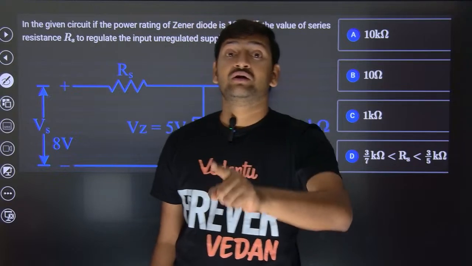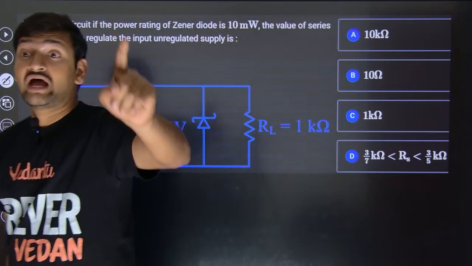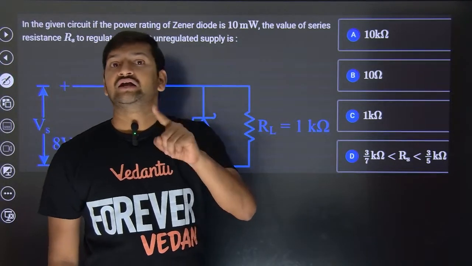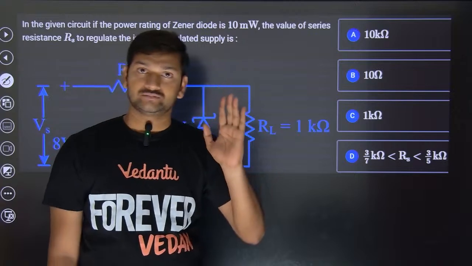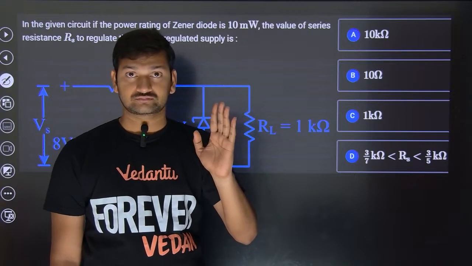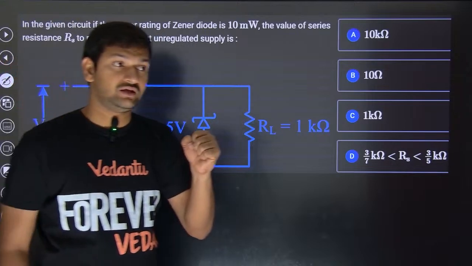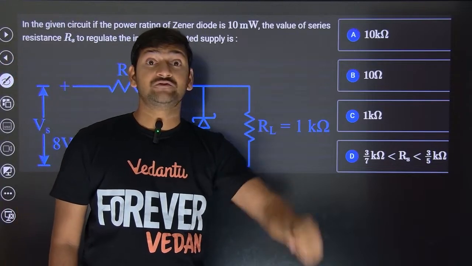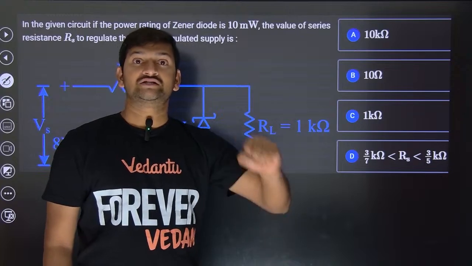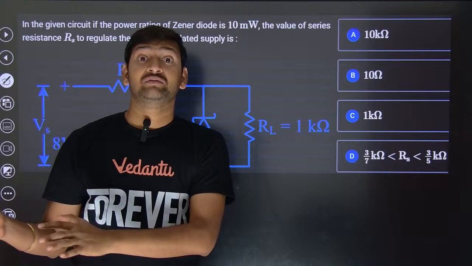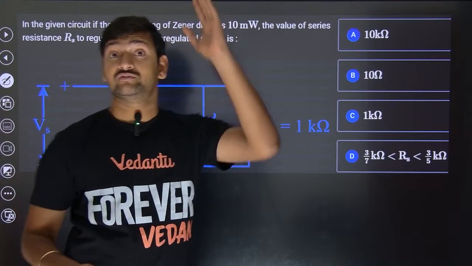Only those people who have good teachers who explained the Zener diode in a proper way will definitely do well. So you should think that in my shift, a Zener diode question should come so that I will stand out when compared with the others, because the majority won't be able to solve it. That's how you have to think.